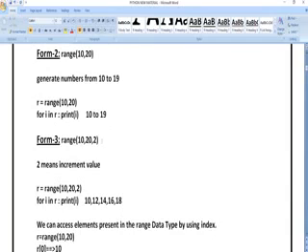Next, range of 10, 20, 2. Here, with the variables 10 comma 20, it is going to print 10, 11, 12, 13, 14, 15, 16, 17, 18, 19. But here the other one has comma 2 given, which means it is going to print values with a difference of two: 10, 12, 14, 16, 18, like that.